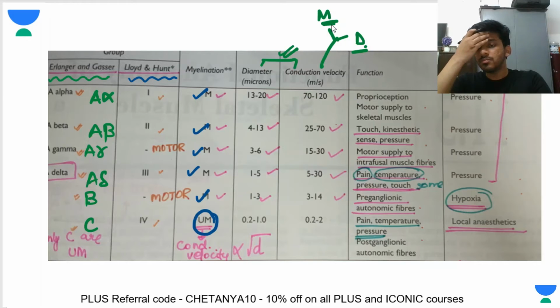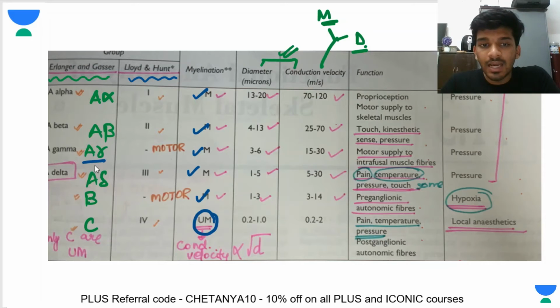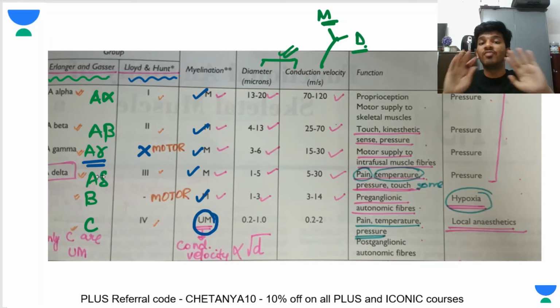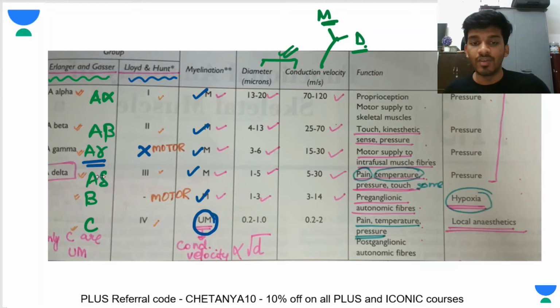Now the comparison with the Lloyd and Hunt classification. A gamma fibers are intrafusal motor muscle fibers, so they are going to be crossed, because they are motor fibers. Lloyd and Hunt said they will not classify motor fibers. Type B fibers are also motor fibers, because they are preganglionic autonomic fibers, so they were not classified by Lloyd and Hunt either. Again, we'll put a cross here.